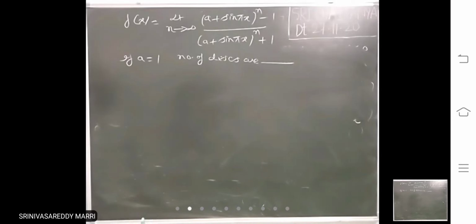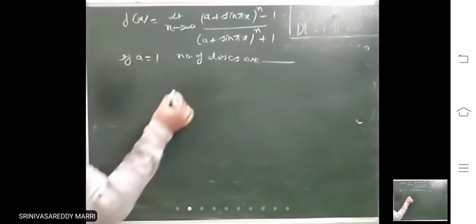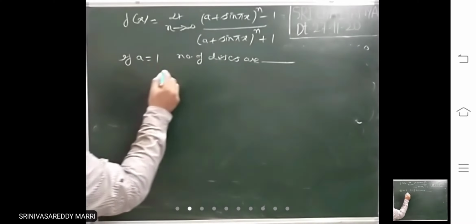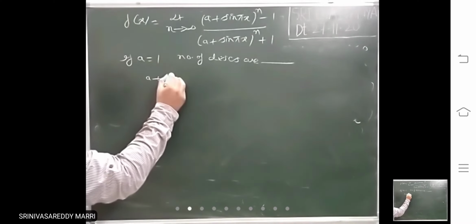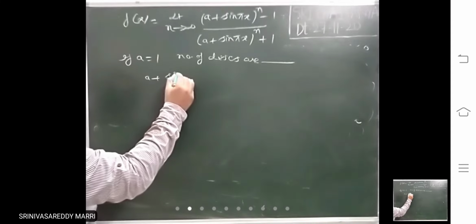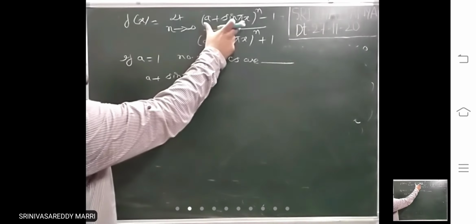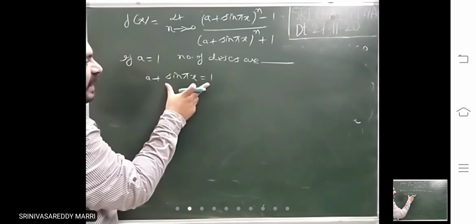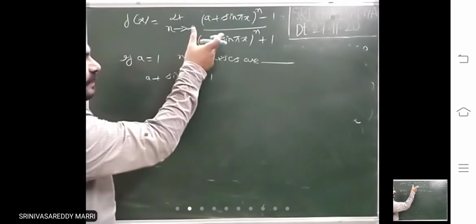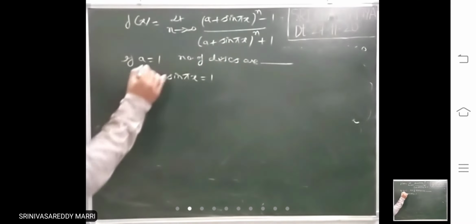Right? So this will have discontinuities when this is 1, when this base is 1. When this value is 1, it will be discontinuous. He has given a equal to 1.